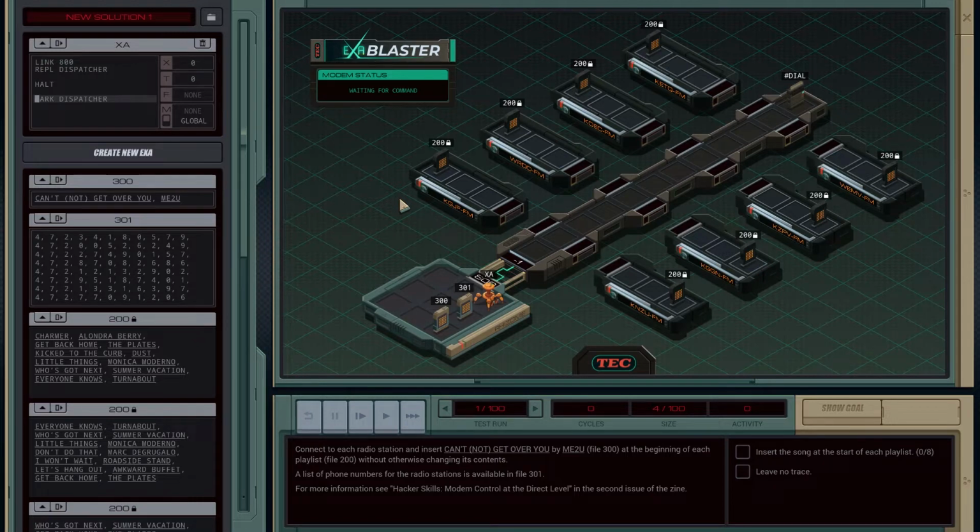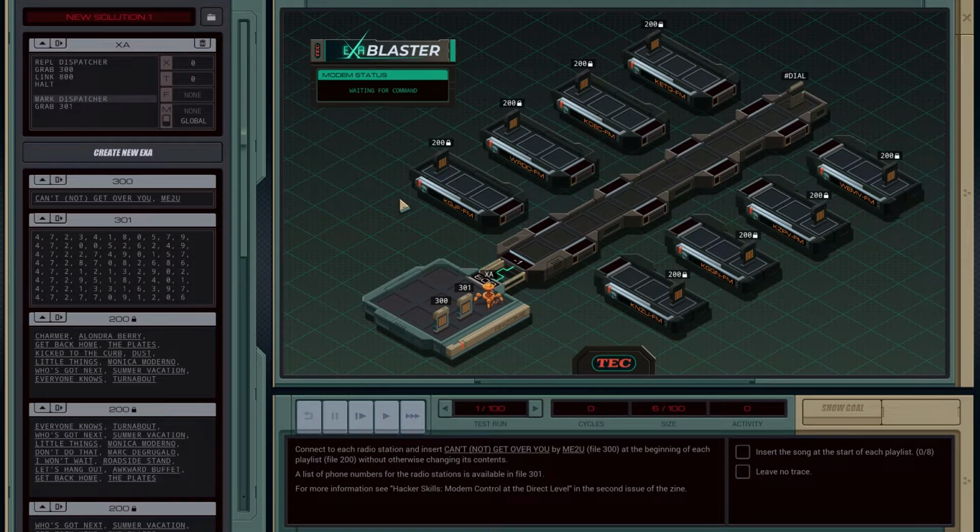Okay, so the dispatcher's job is just going to be... okay, never mind. We'll REPL the dispatcher first. And the dispatcher's job is going to be to grab file 300, and then its job... Yeah, so both of these are going to link 800, but we're also going to grab 301. All right, no, we'll grab 300, and the dispatcher can grab 301.